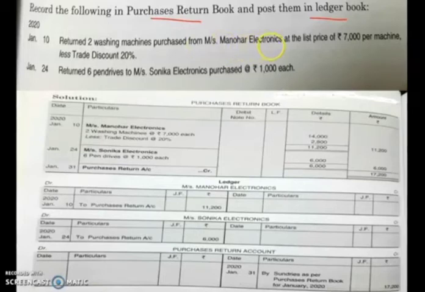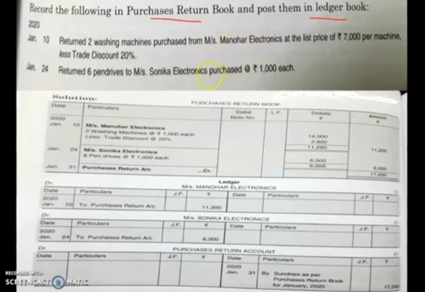Manohar Electronics at the list price of rupees 7,000 per machine. So cost of one machine is 7,000, and they have purchased 2 washing machines. Okay, less trade discount 20%. So 2 washing machines have been returned to one of the suppliers, that is Messrs.